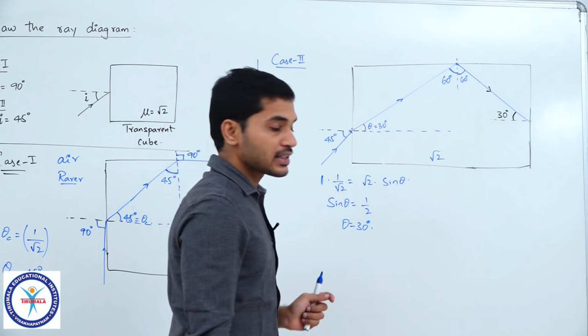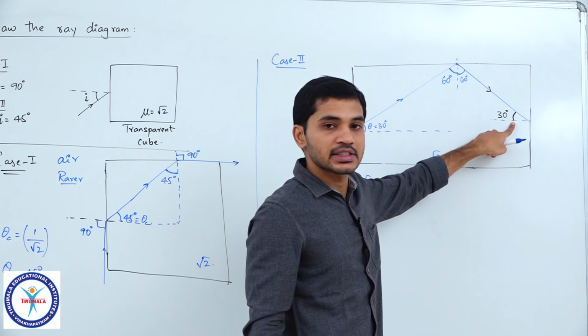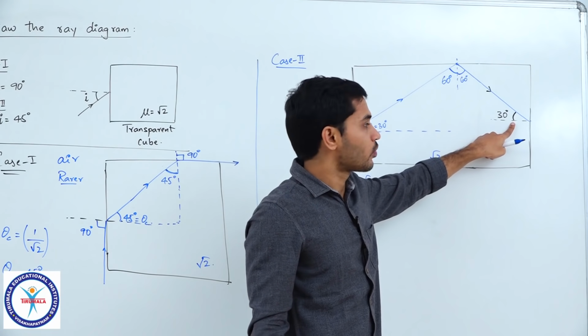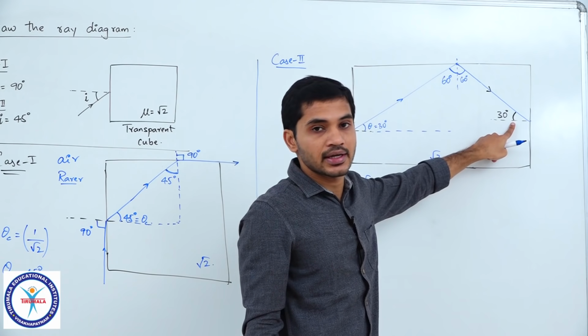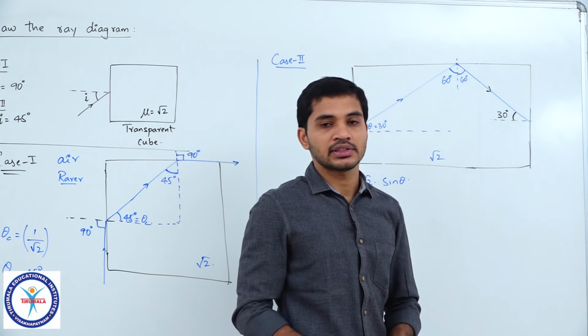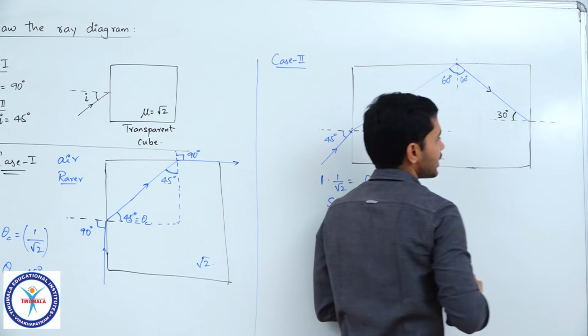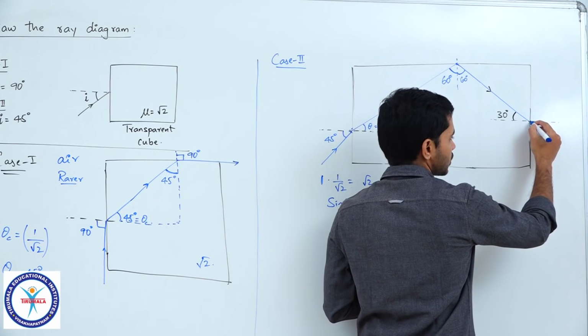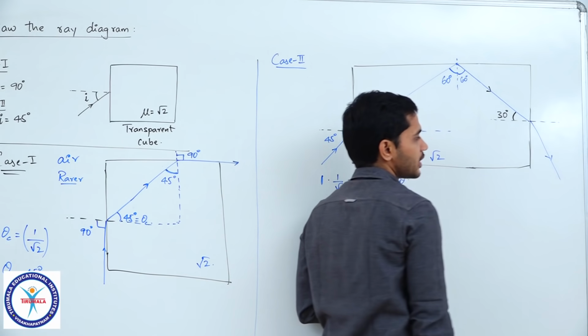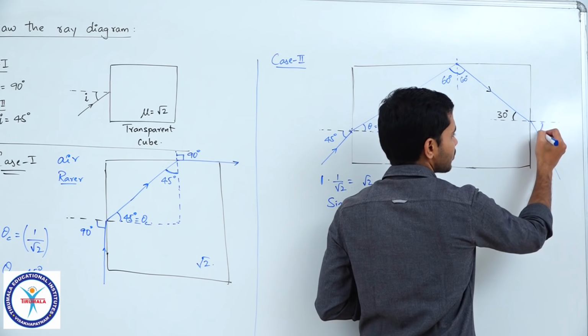We know that critical angle is 45 degrees and here the angle of incidence is less than critical angle. And what happens if it is less than critical angle? The light ray refracts and enters into the next medium. So that is how the ray diagram would be now. So this light ray will now undergo refraction and it will enter into the next medium. Now you can easily find out at what angle it comes out.